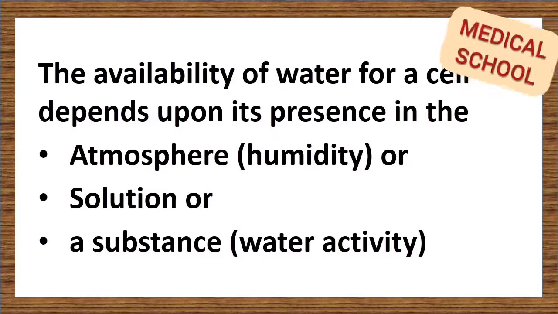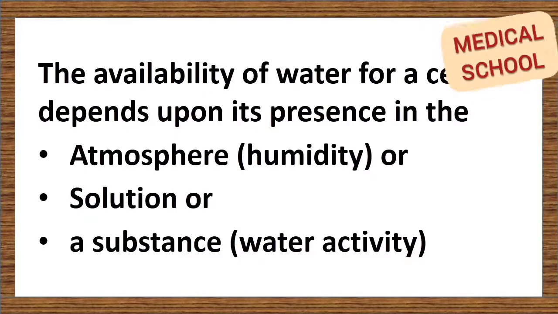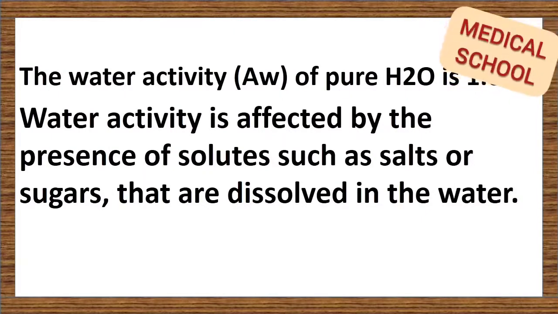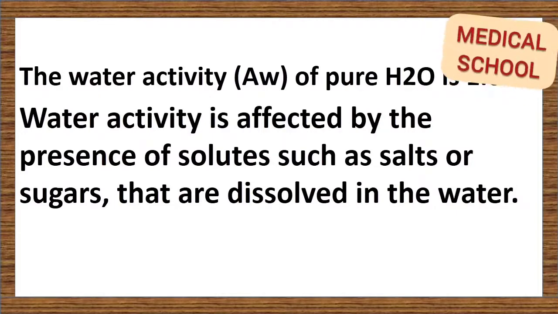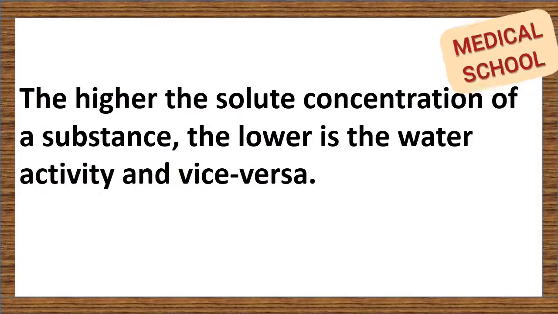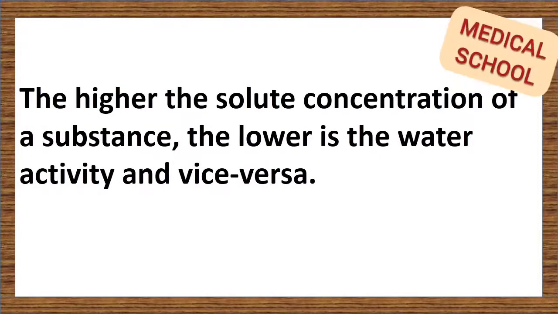The availability of water for a cell depends upon its presence in the atmosphere, that is humidity, or its presence in solution or a substance, which is water activity. The water activity, represented by AW, of pure water is 1. Water activity is affected by the presence of solutes such as salts or sugars that are dissolved in the water. The higher the solute concentration of a substance, the lower is the water activity, and vice versa.